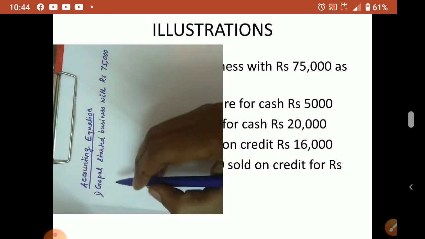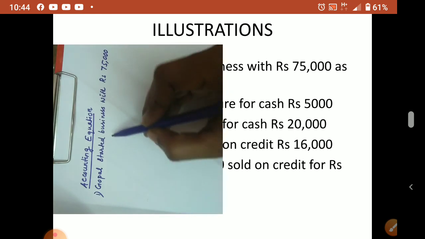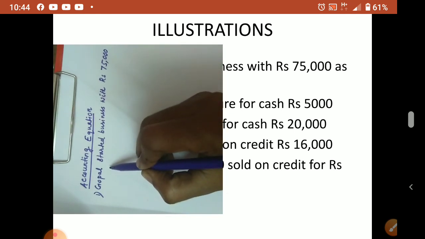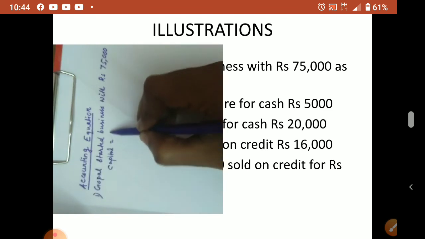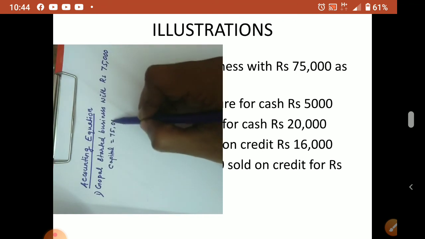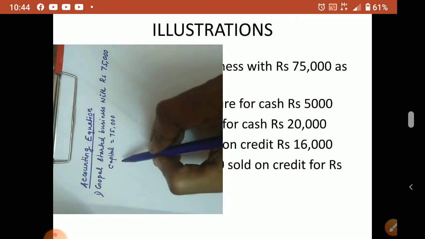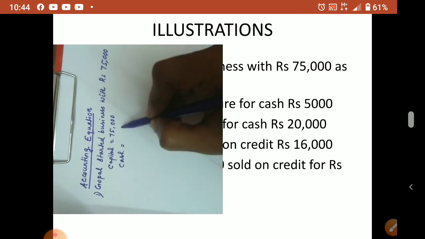Now see this. I told you when we start a business, what we are investing is called capital. So here capital is 75,000, and that capital is available in the form of cash. So cash also 75,000.